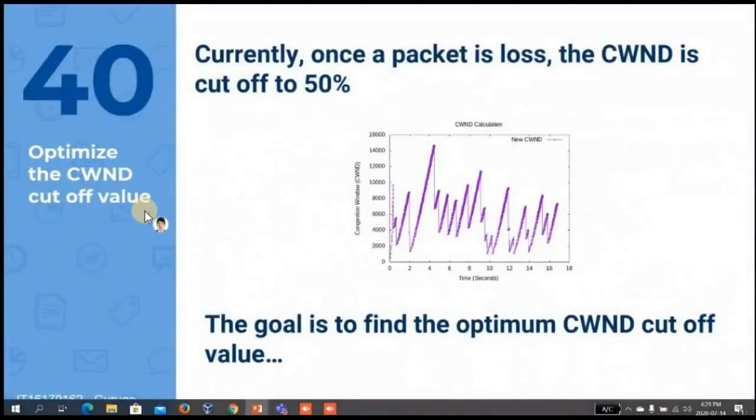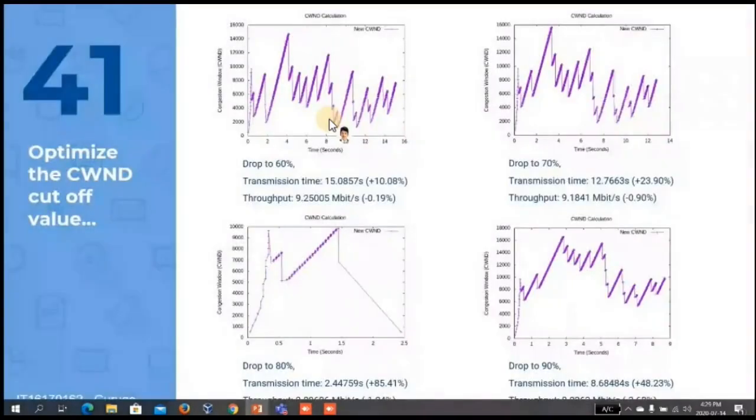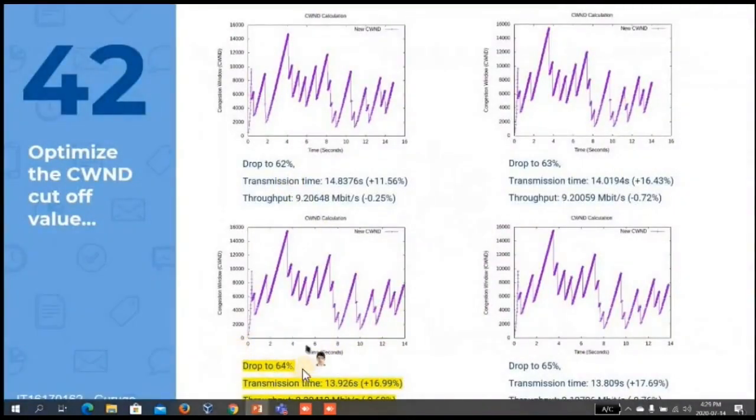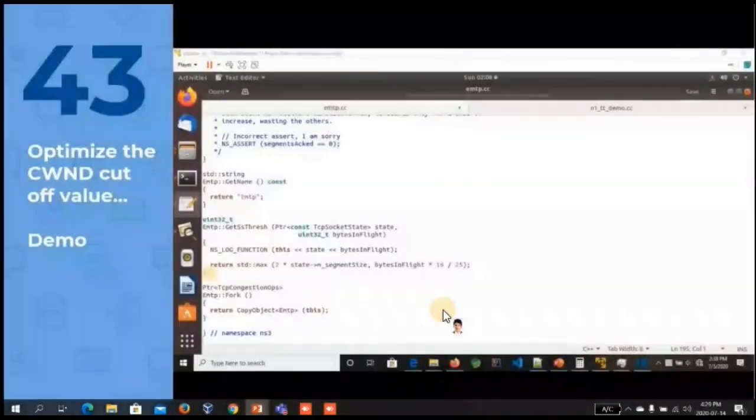When it comes to enhancing the congestion window cutoff value once a packet is dropped, currently the congestion window is dropped to 50%. To find the optimum value, I used the transmission time simulation and throughput simulation to select the best value. Here I have selected dropping the congestion window to 64%, as it provides the optimum transmission time and throughput enhancement. And this is the recorded simulation of that.